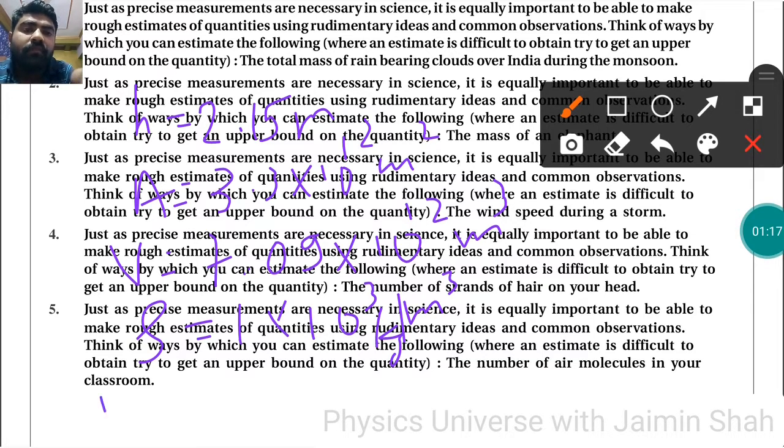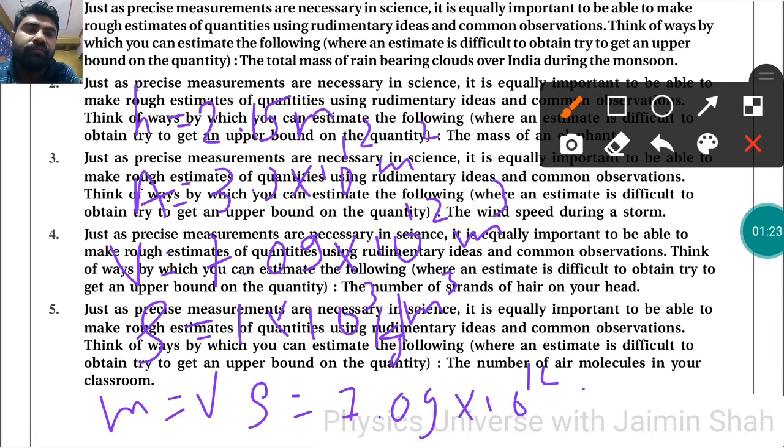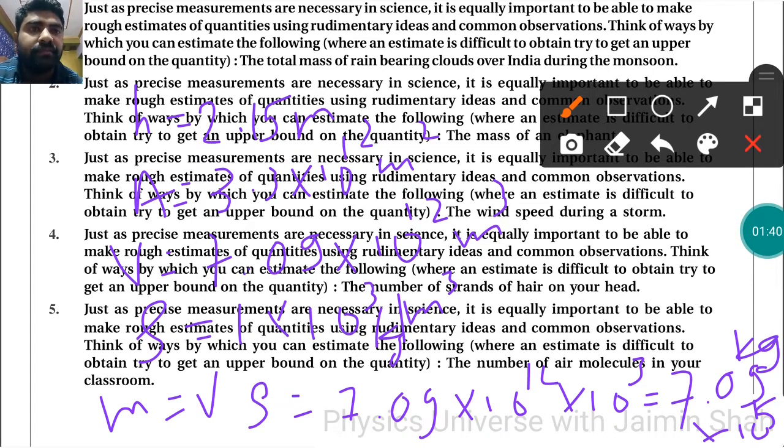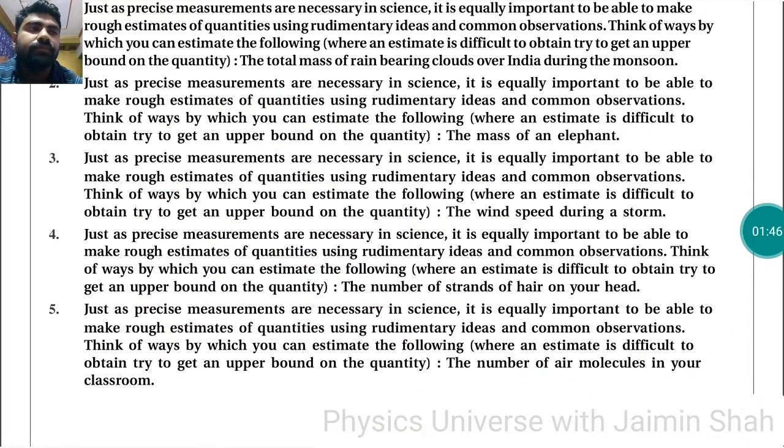Now I want to find the mass. So mass is equal to volume times density. So 7.09 × 10^12 × 10^3. So the mass of the total cloud which covers the country is 7.09 × 10^15 kg, right? That is the total mass of rain-bearing clouds over India during the monsoon.